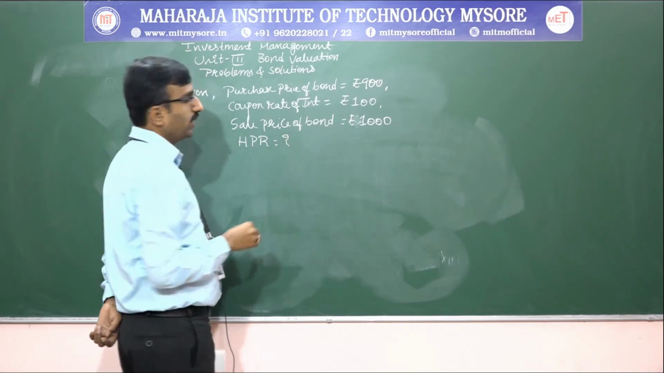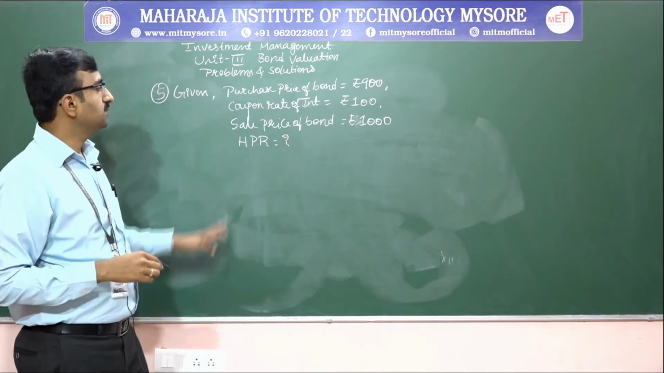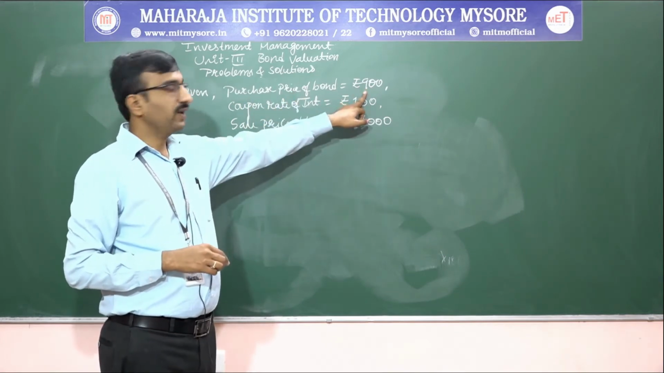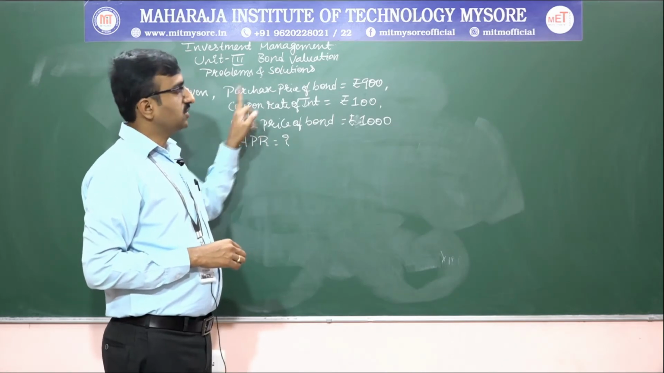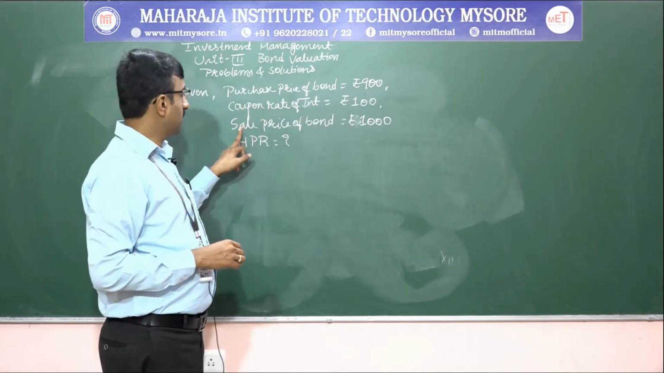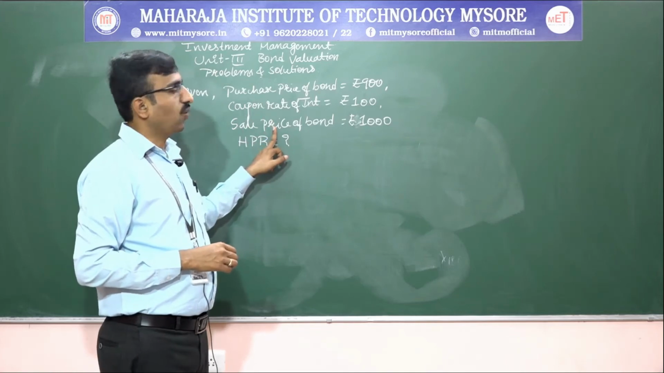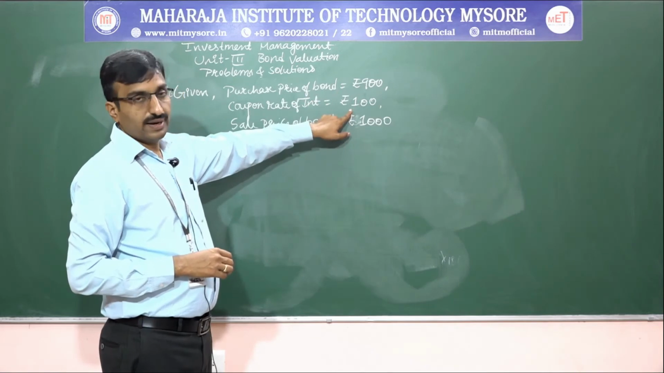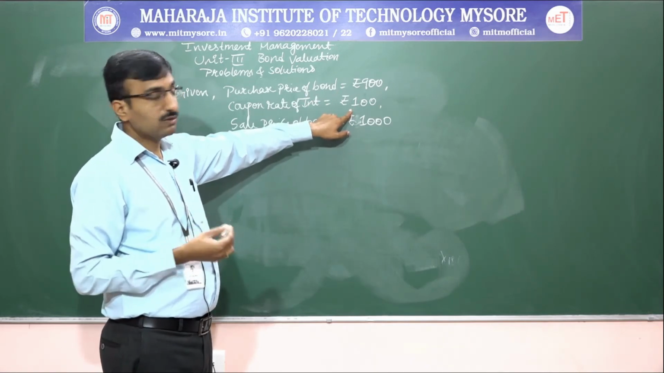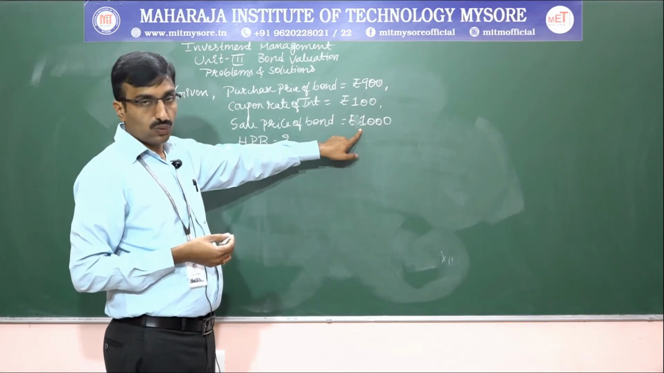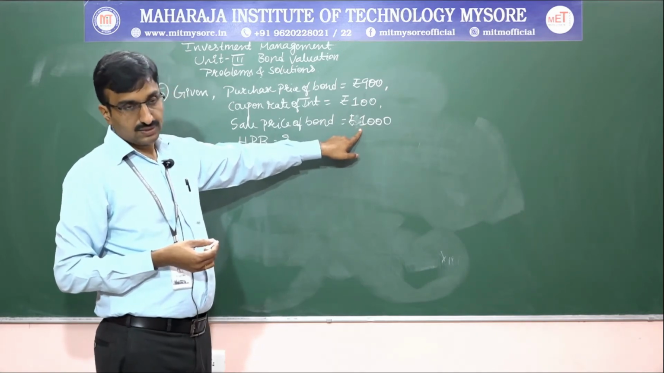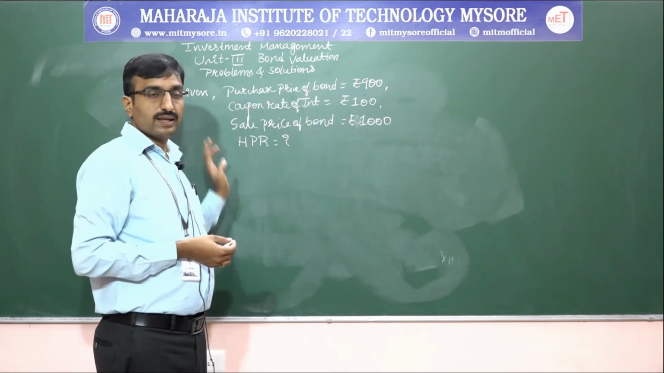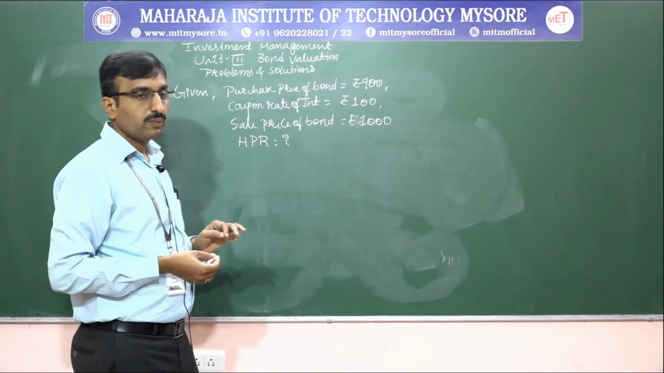What is the holding period return? In this problem they have given the purchase price of the bond as 900 rupees, the coupon interest is 100 rupees, and the sale price of the bond is 1000 rupees. They bought it for 900 and sold it for 1000. This is the data they have given. By applying the formula we will calculate the holding period return.